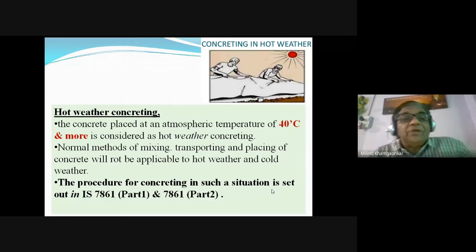During that hot weather concreting, we need to take certain precautions to maintain all three basic qualities of the concrete: the strength, durability, and workability. What precaution is to be taken? That we have learnt in our last lecture, and we have defined that when the atmospheric temperature, the ambient temperature, is more than 40 degrees Celsius, we call it hot weather concreting. For that hot weather concreting procedure or methodology, the Indian standard is 7861, part 1 and part 2.